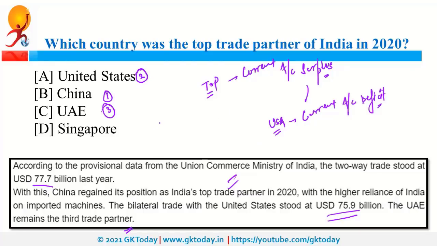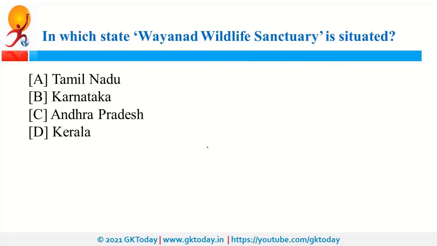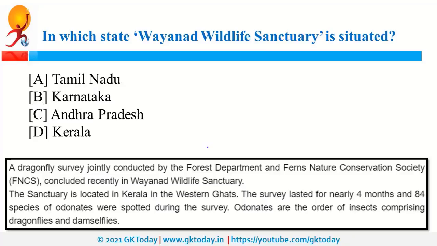Recently, China was also in news as it banned BBC World News. Wayanad Wildlife Sanctuary is situated in which state of India? So, this is situated in the state of Kerala. Recently, Kerala was in news as it became the first state in our country to announce MSP for vegetables.